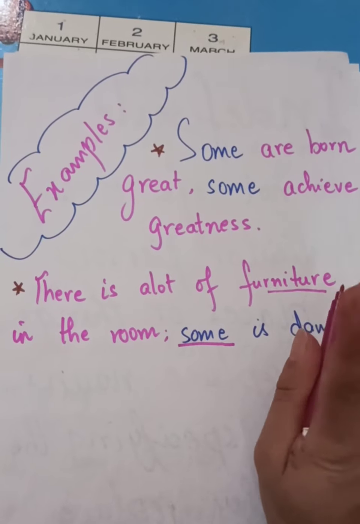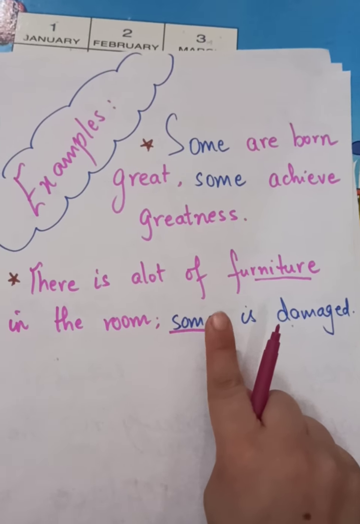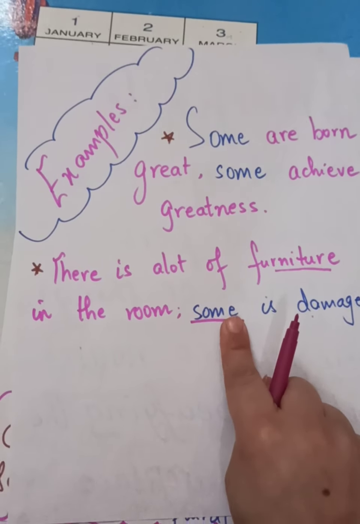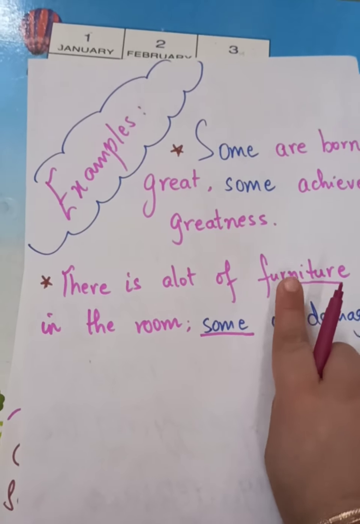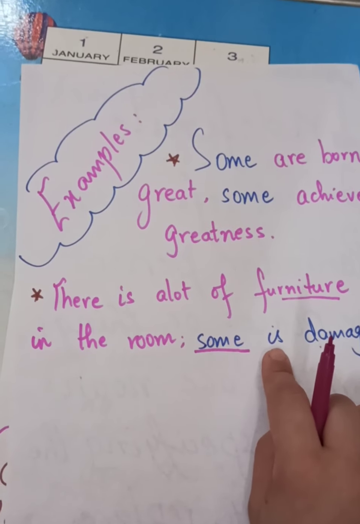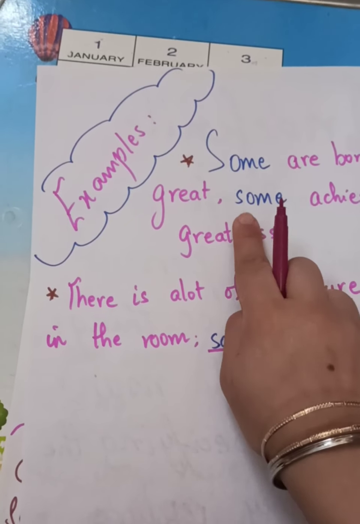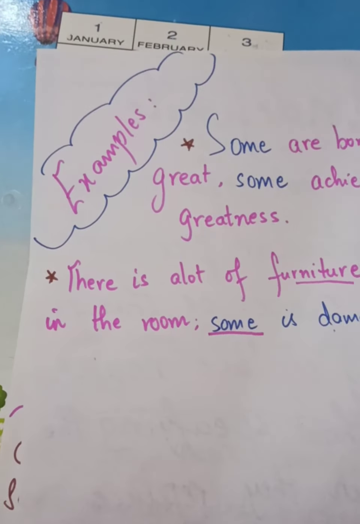It's taken up as one unit, one entity, and then we've used some here. So some is talking about one entity, and we are using singular verb here, right? So this is how some is used as both singular and the plural form.